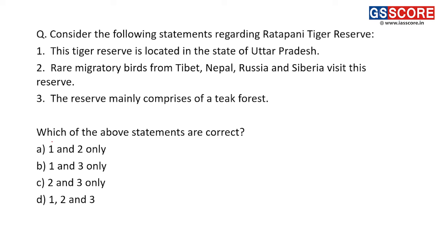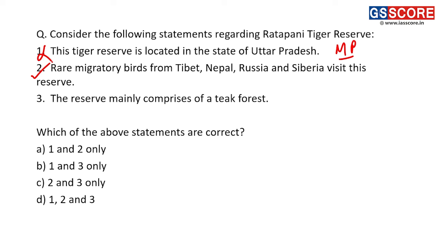Next now, consider the following statements regarding Rathapani Tiger Reserve. First, this tiger reserve is located in the state of Uttar Pradesh. Now, this statement is incorrect. It is not in Uttar Pradesh, it is in Madhya Pradesh. Right? So the first statement is incorrect. Second, rare migratory birds from Tibet, Nepal, Russia, Siberia visit this particular reserve. Right? So this statement is correct. In Rathapani Tiger Reserve, various bird species come from Tibet, Nepal, Russia, Siberia, etc.